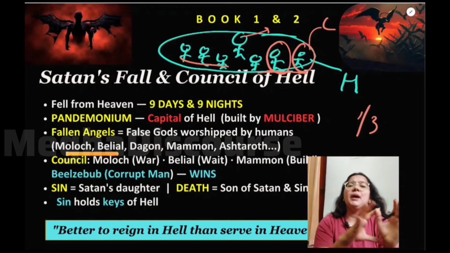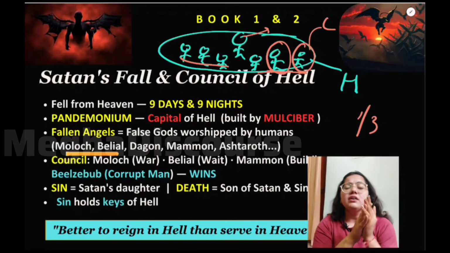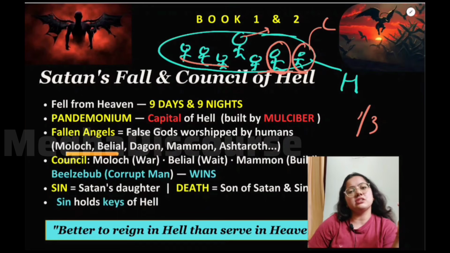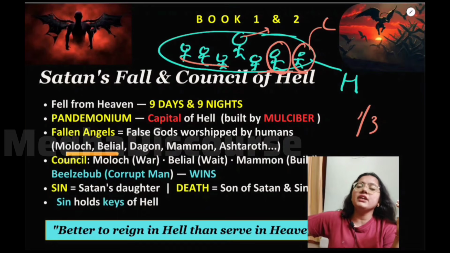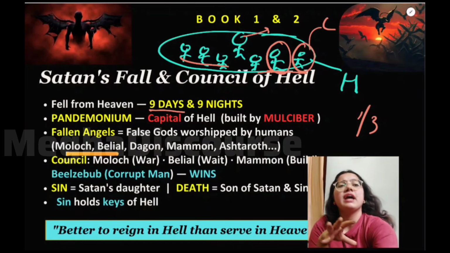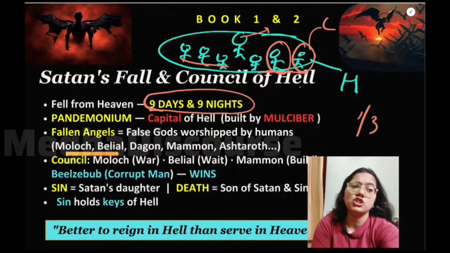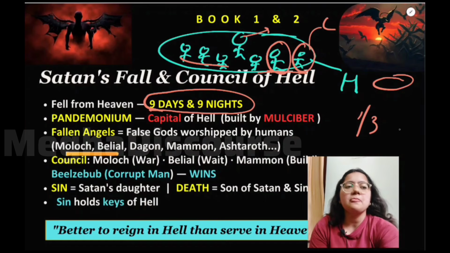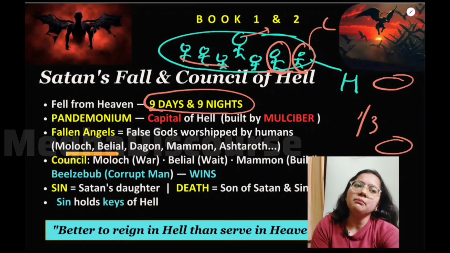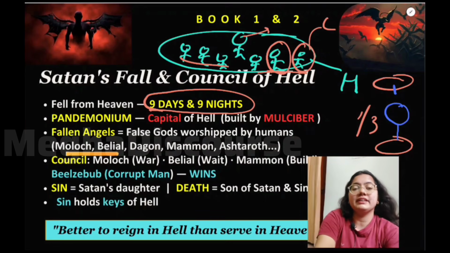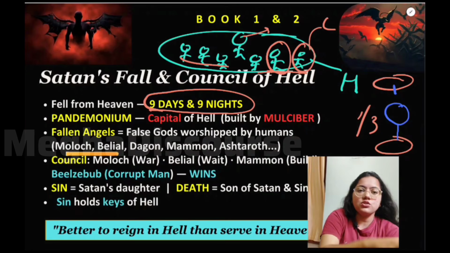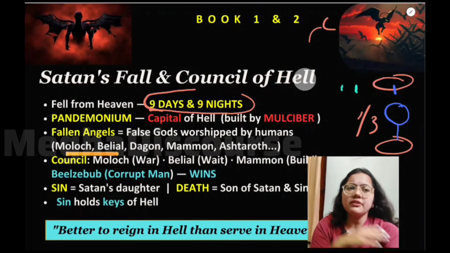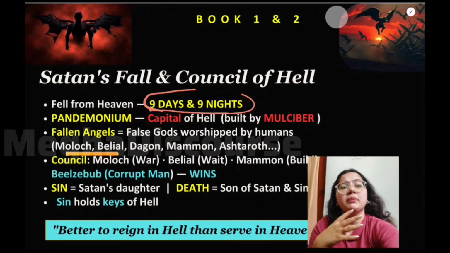So because of this, God expelled these fallen angels from heaven, and after they were expelled, they fell from heaven for 9 days and 9 nights, because there was such a vast gap between heaven and hell. And in the middle of heaven and hell, we have this earth, which is to be created in the other book. So now let us talk about book 1. It is really important to know about this context before beginning our poem.